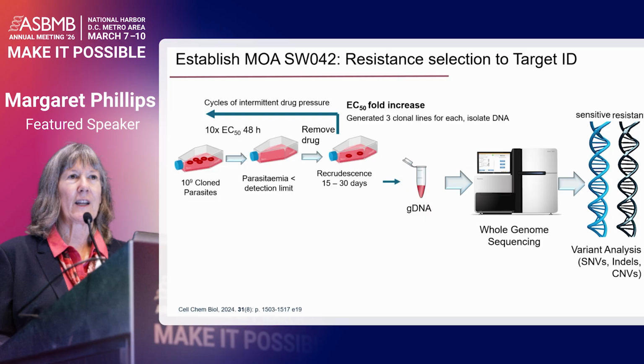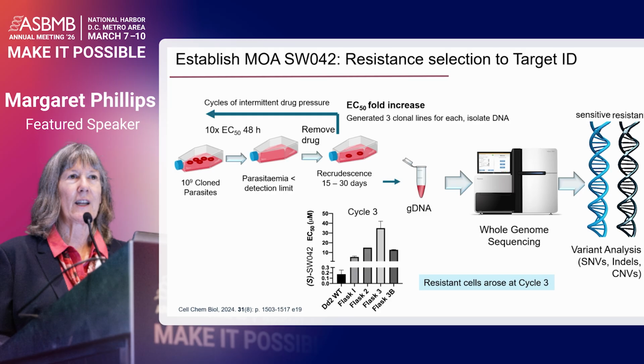We isolate the recrudesced parasites. We look to see if they're resistant. If not, we repeat the cycle until we generate a resistant line. And so in this case, it took us 3 cycles, and then we were able to identify resistant parasites in all 4 of the flasks that we had used for these selections, anywhere from 100 to 1,000-fold levels of resistance in the screen.